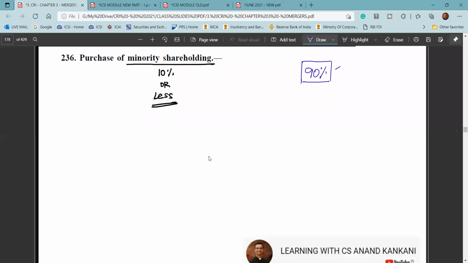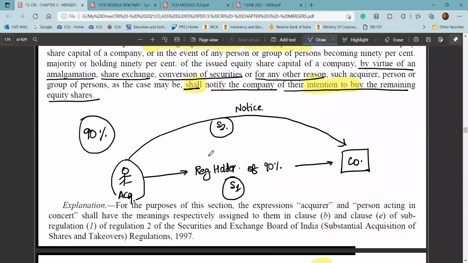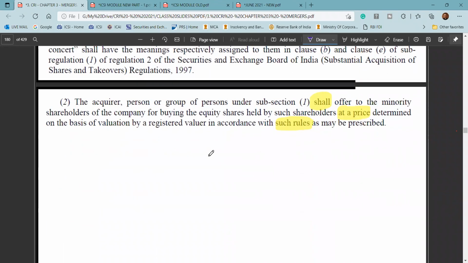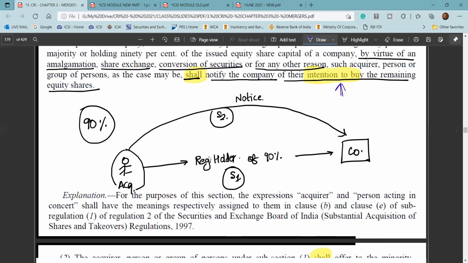So the moment the acquirer acquires 90%, he has to give the offer to the minority shareholders of the company, and this offer would be given to the company or via the company. The acquirer would give the notice to the company and mention that he is now the registered holder of 90% of the shares of the company, and then he has the intention to acquire the shares of the remaining shareholders, the minority shareholders.